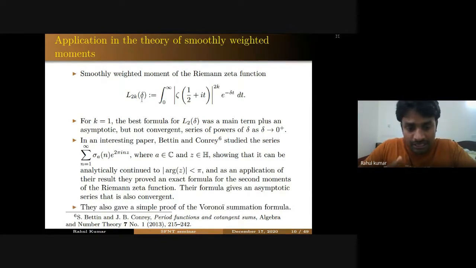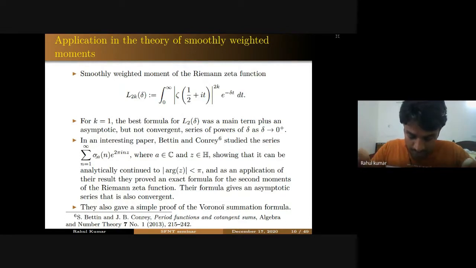And by another application of that transformation formula, they provided a simple proof of Voronoi summation formula. Before Batten and Conde, people were studying this series only for a positive integer or odd integers or real numbers. But Batten and Conde are the first ones who actually considered this series for any complex number.